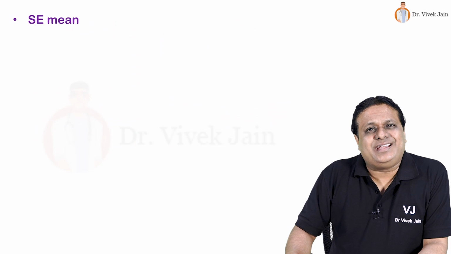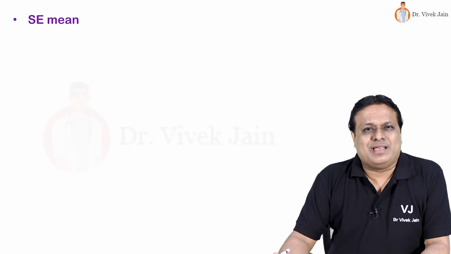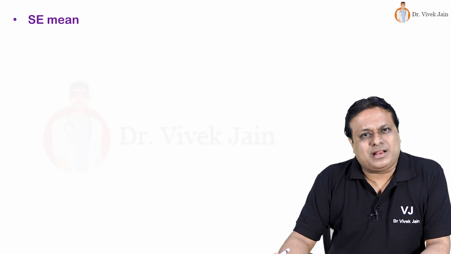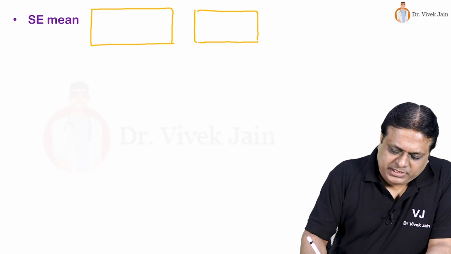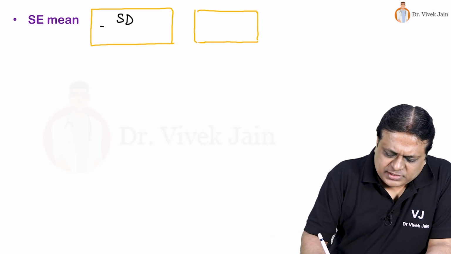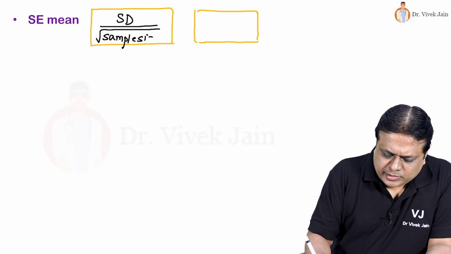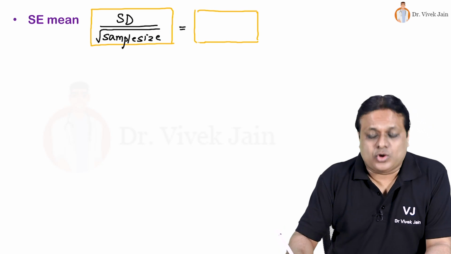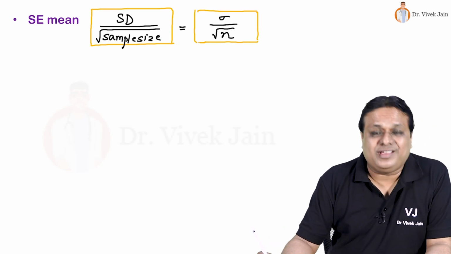Now we look at standard error, which is actually a comparison between a sample versus population parameter. Standard error of mean, which is actually standard deviation of sample mean, is given by the formula standard deviation by under root of sample size, or I can say sigma by under root of n.